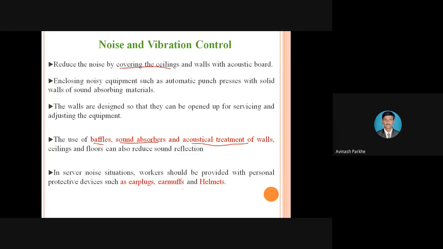In addition to that, we have to provide earplugs, earmuffs, helmets, that means safety devices, to the operator, so he can work in an effective manner without any adverse effect from the noise and the vibrating machine. So this is about the noise and vibration control.